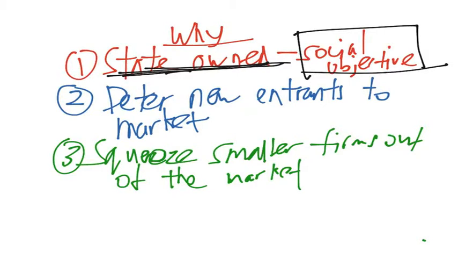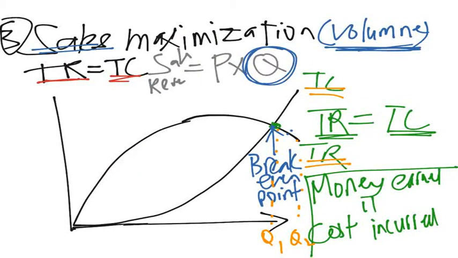For example, a state-owned hospital may be charging less than a private hospital, because they want to provide affordable healthcare to all the people in the state. Okay, so that is one of the reasons why firms may want to maximize sales.